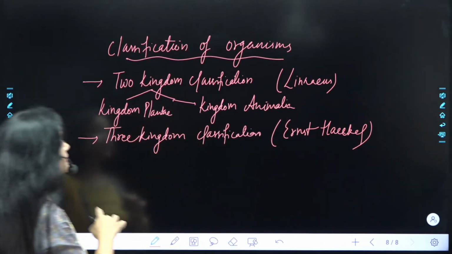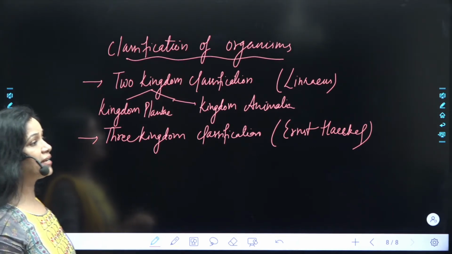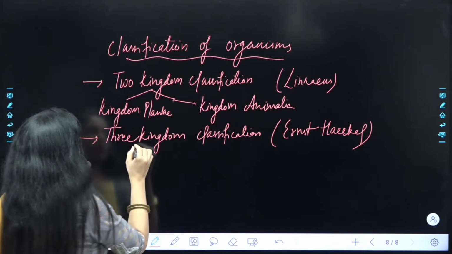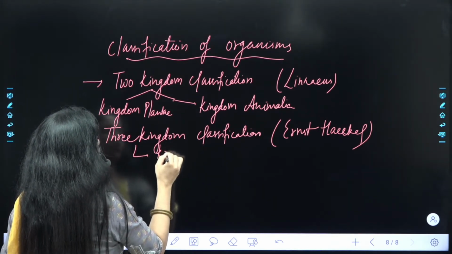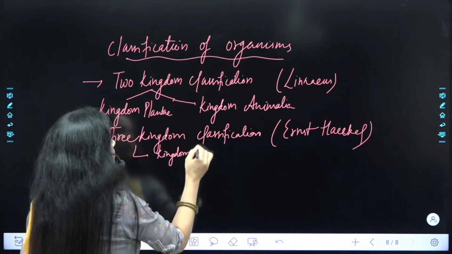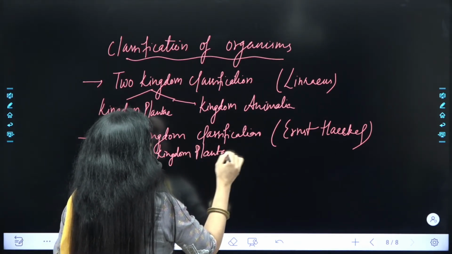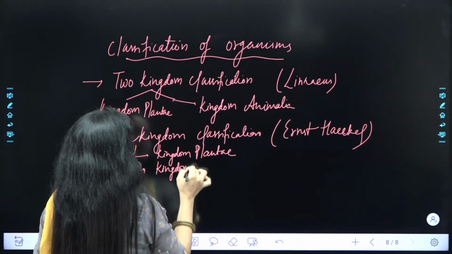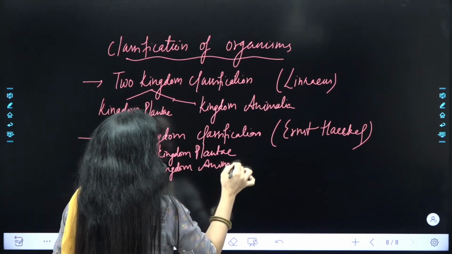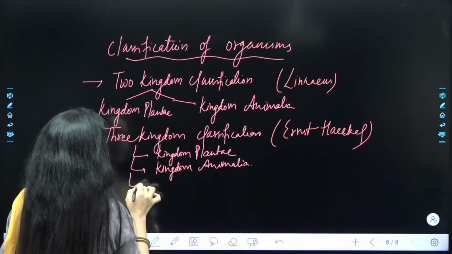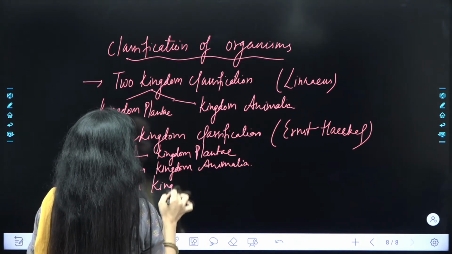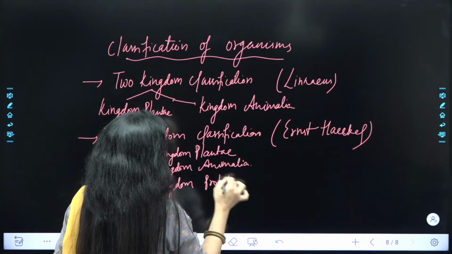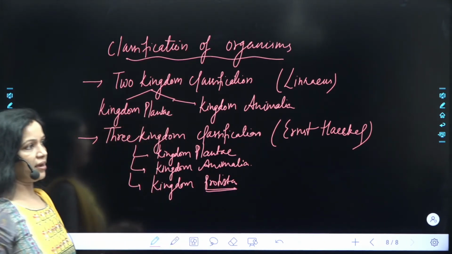And what is the next third kingdom that is added in three kingdom classification? ये बात ध्यान रखनी है. तो इसमें कौन कौन सा आ गया आपका? Kingdom Plantae तो already was there, है ना? तो Kingdom Plantae is there. Next is what? Kingdom Animalia is there. And what is added in three kingdom is Kingdom Protista. ठीक है, Kingdom Protista को यहाँ पे add किया गया.